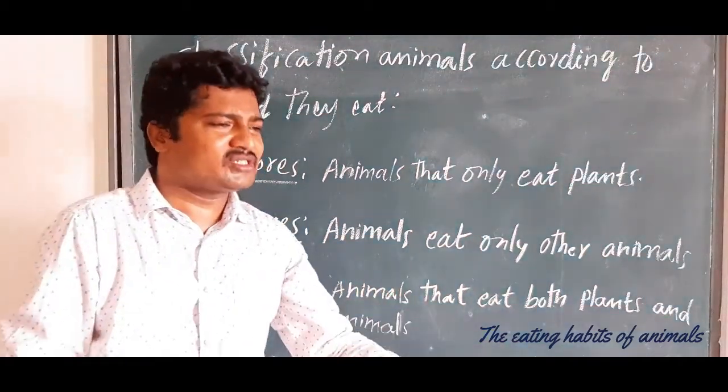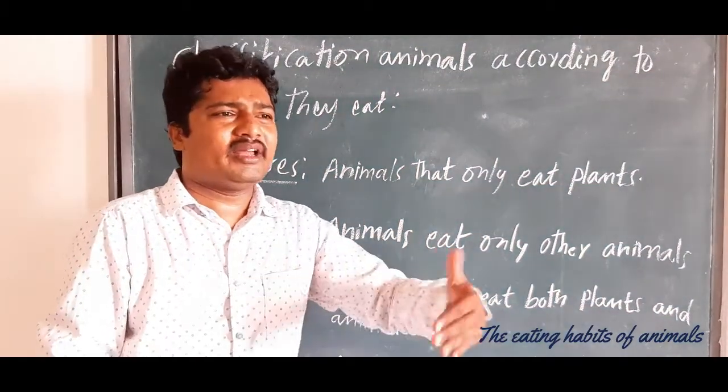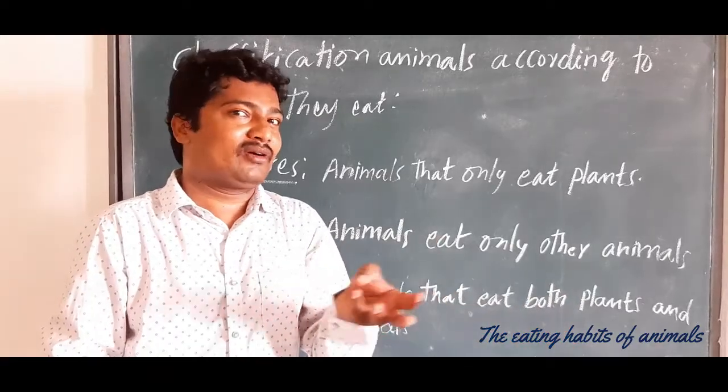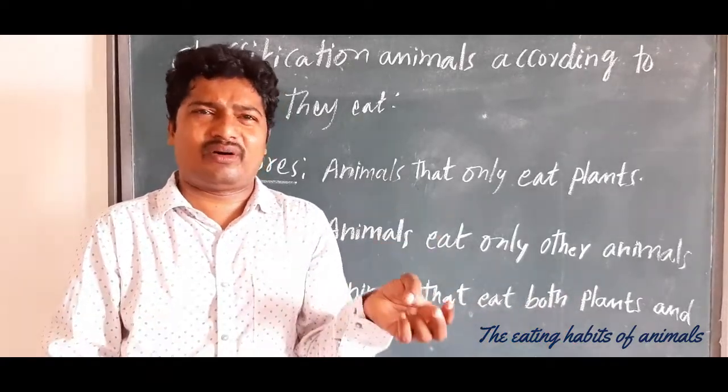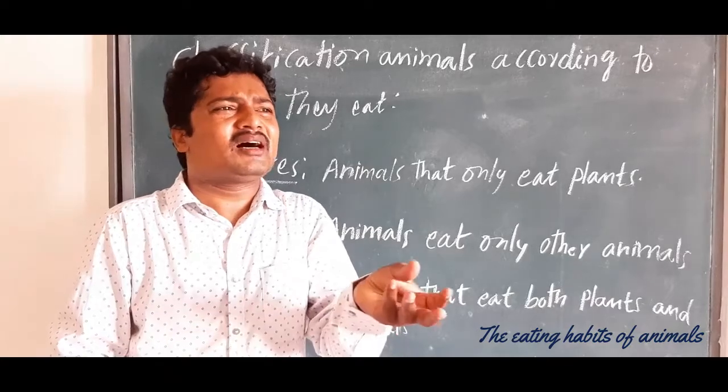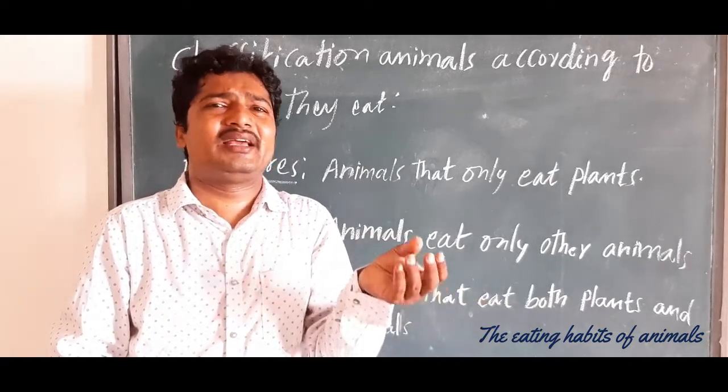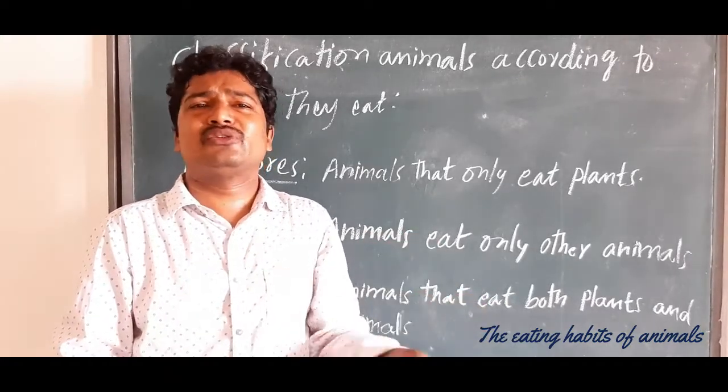Understand? A donkey or a rabbit eats carrots, radish, or green leaves.